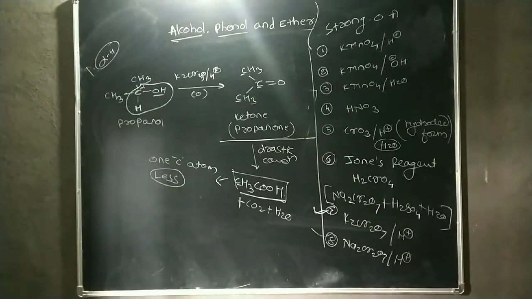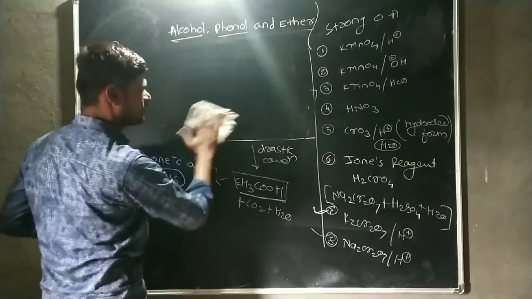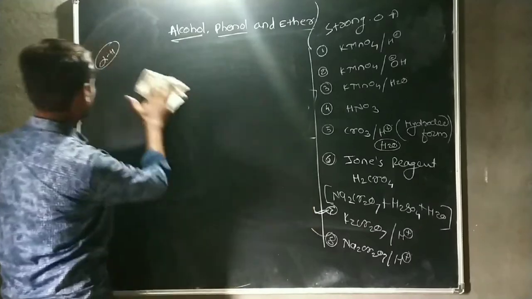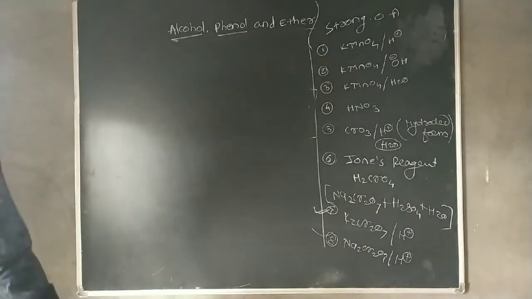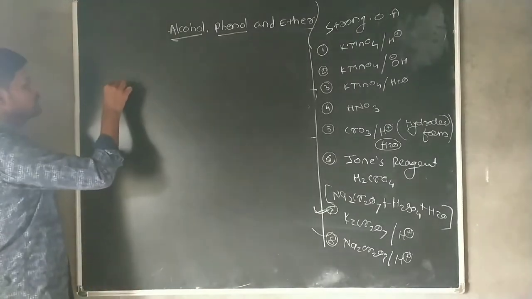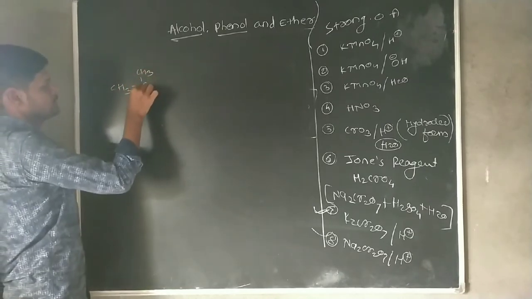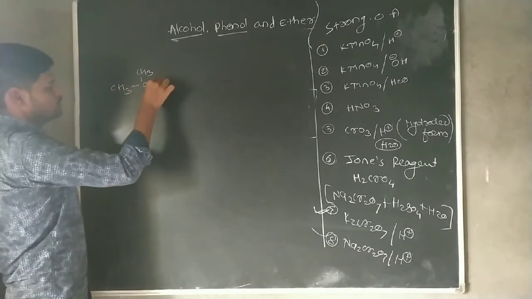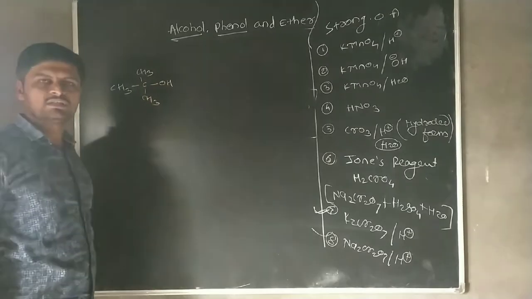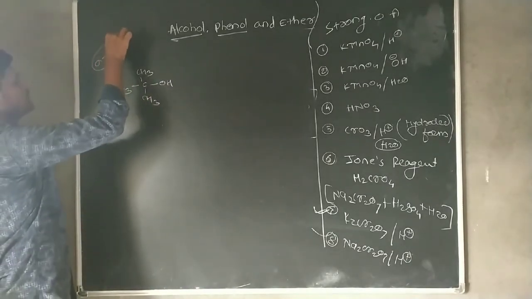Then we can see the tertiary alcohol. Here we write the tertiary alcohol, which has a CH3 here. In this tertiary alcohol, the alpha hydrogen is absent.